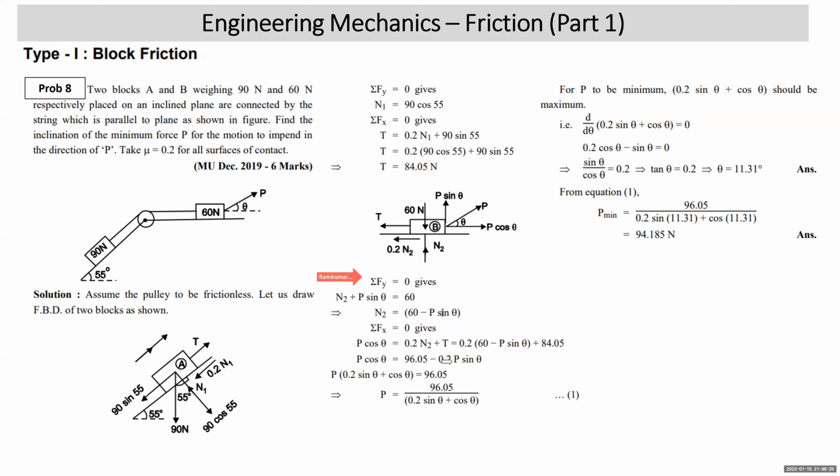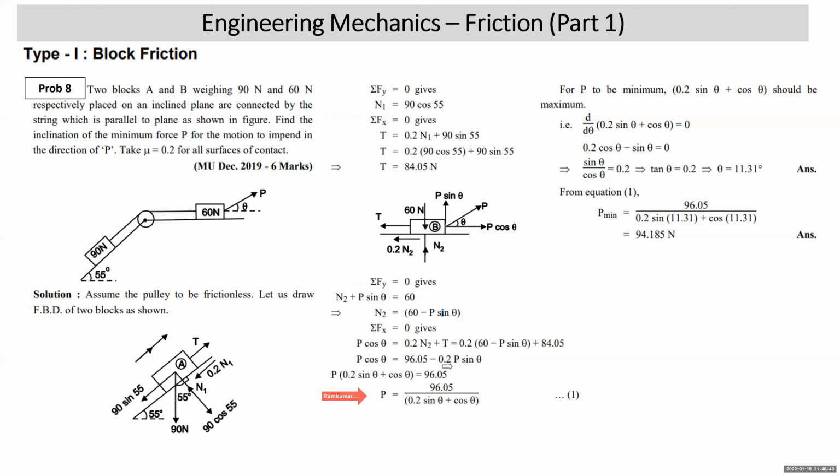All right. Now substitute the value of N2 into it. N2 comes out to be 60 minus P sin theta. You have substituted, you have simplified it. Then the value of P comes in this manner. P is equal to 96.05 upon 0.2 sin theta plus cos theta.